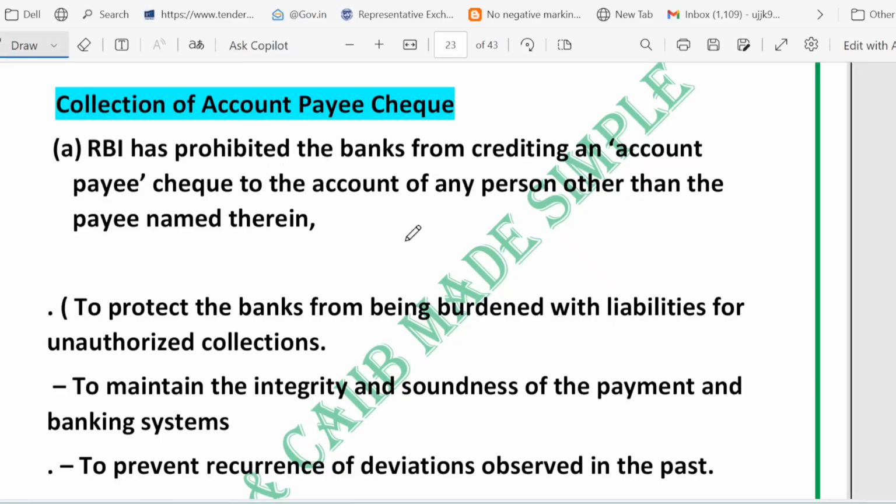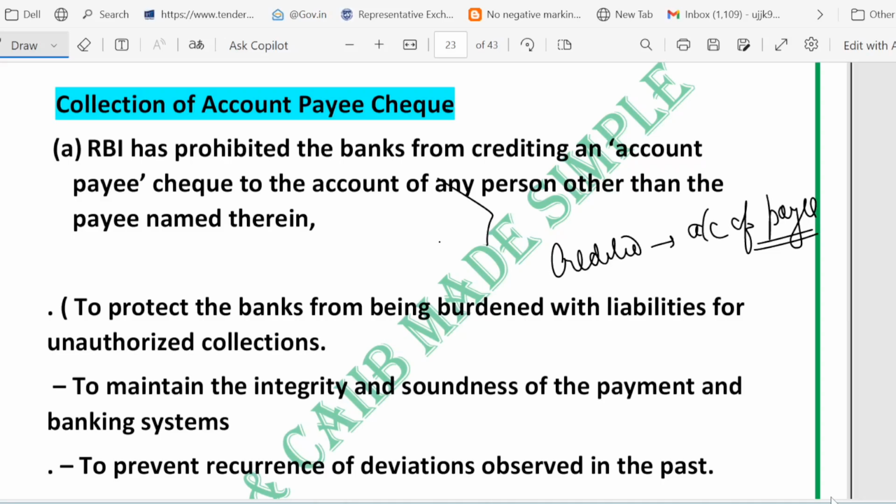So it simply means that the amount must be credited to the account of payee. The person named on the check is called payee. So amount must be credited to the account of payee. It is like saying pay only to the X on the check. Now the question is why RBI prohibits credit to anyone else?